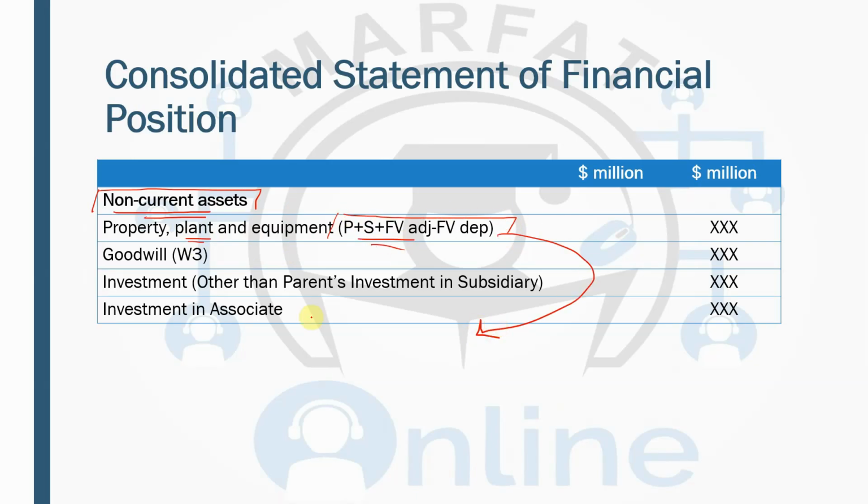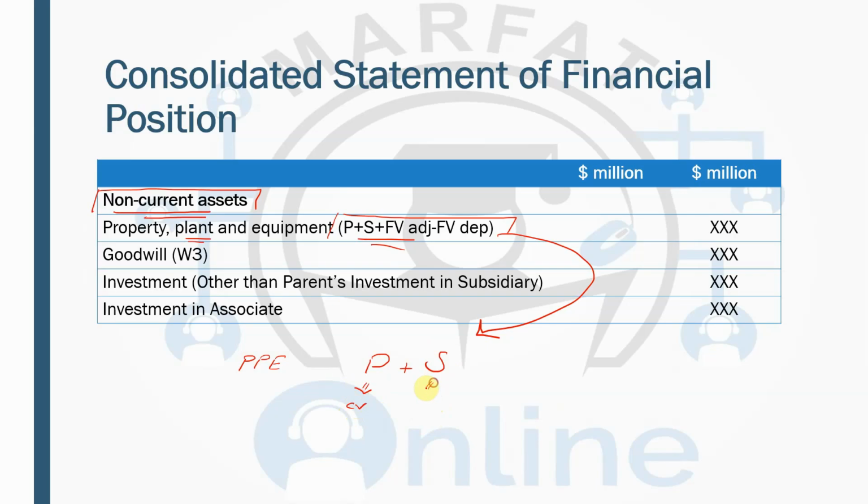So when you're talking about the property, plant and equipment, you're going to take the PPE of the parent and then you will take the PPE of the subsidiary. But then you have to do some fair value adjustments. Now the fair value adjustment means you have taken this parent property, plant and equipment from the parent's individual financial statement, which shows the carrying value.